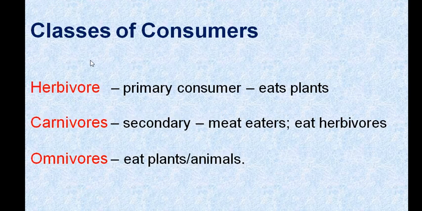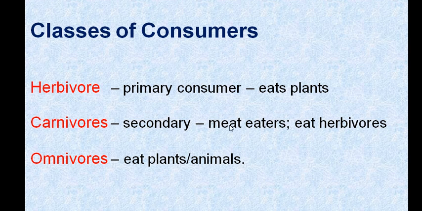The classes of consumers: under the consumer category we have three things, that is herbivores, carnivores and omnivores. Herbivores are primary consumers; herbivores eat only plants and depend only on plants for their food. Carnivores are secondary consumers, called meat eaters, which eat herbivores.